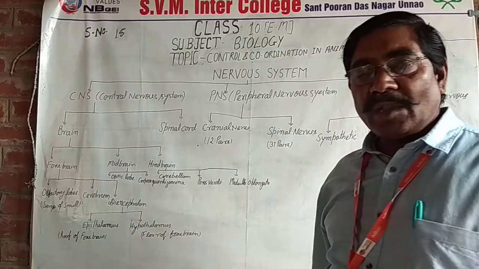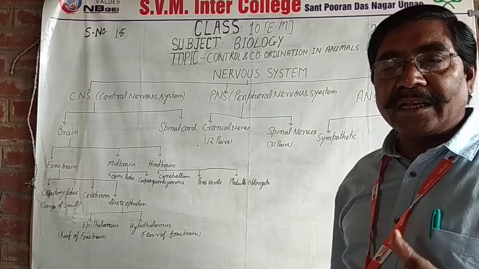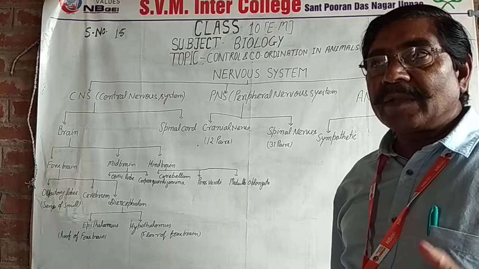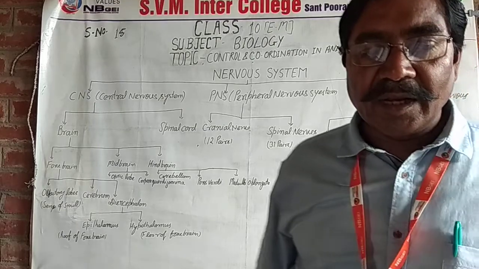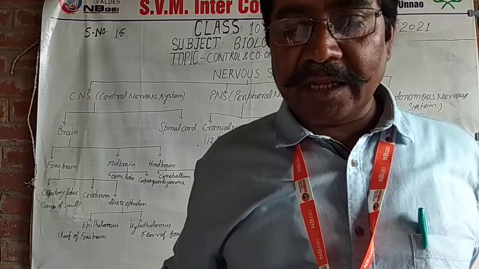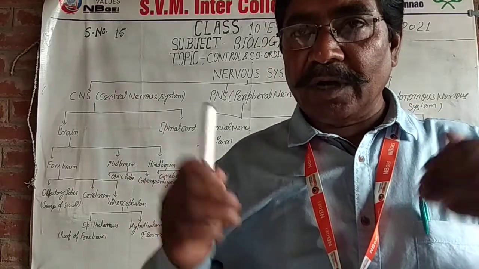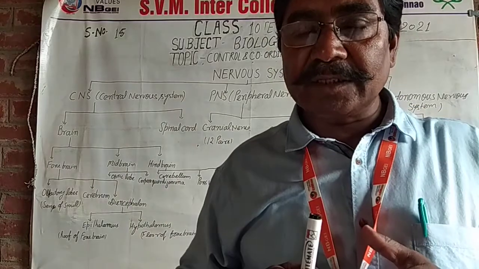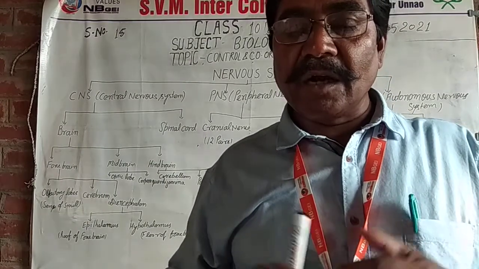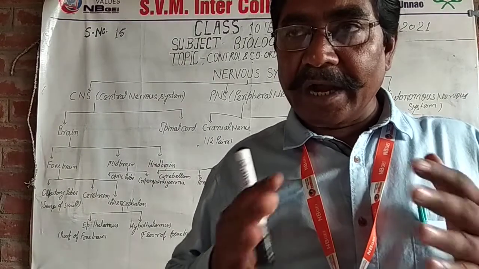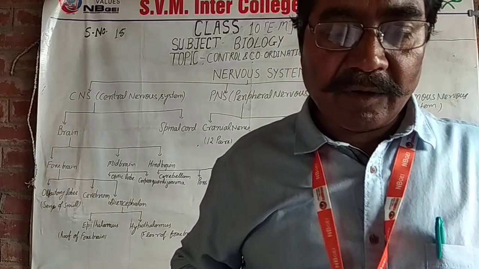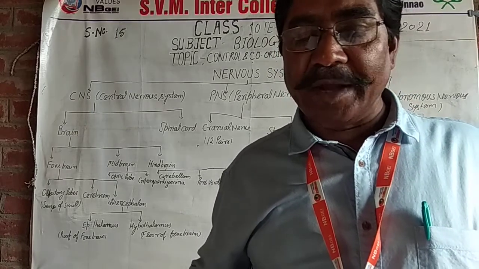Cerebellum is the center of balancing the body. Its fold is called vermis. It coordinates the body balance and movement of the body.